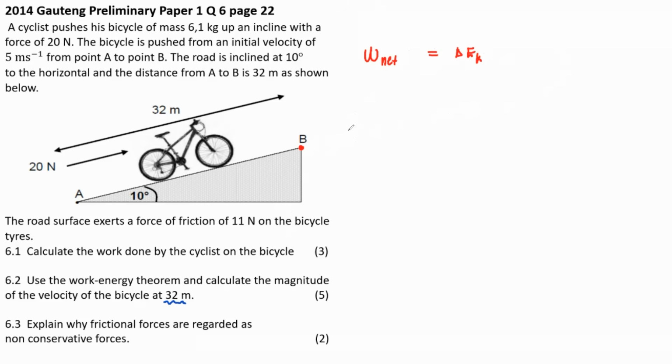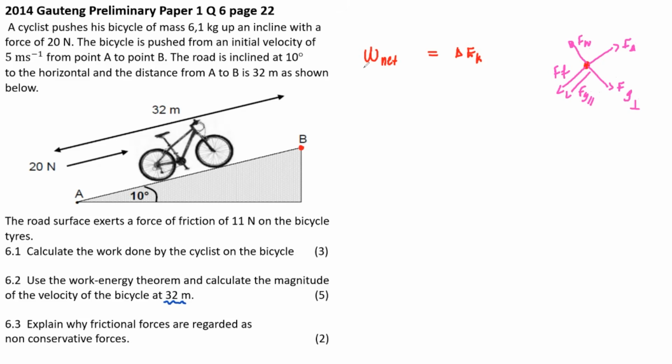And so I need to think about what's going on. For me, what is key is the free body diagram. This is because the object is moving up an incline. Remember the scenario that I finished with? We said up an incline, so these are the forces available. There's the applied force, the force of the cyclist. The force of friction is there. There's the force of gravity parallel, which is always acting down. There's force of gravity perpendicular. There is also the normal force. So this is the combination of forces available.